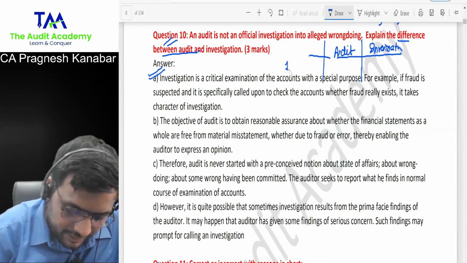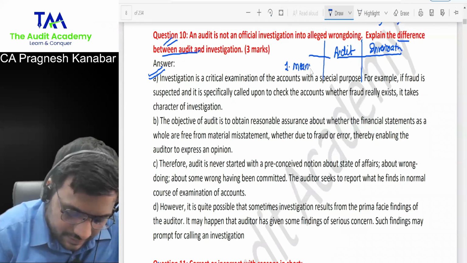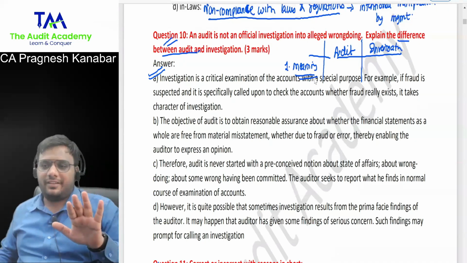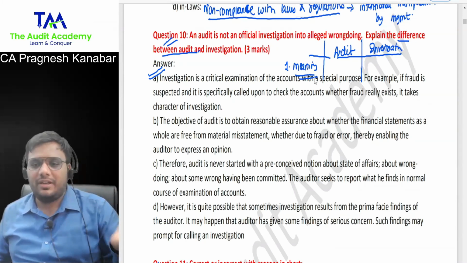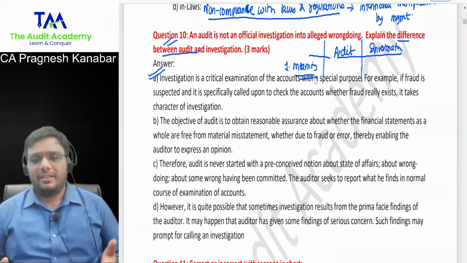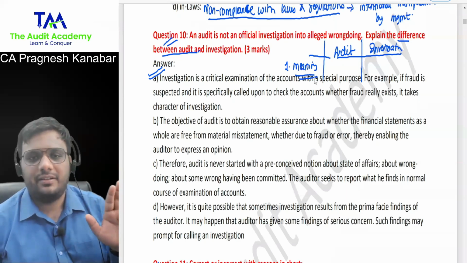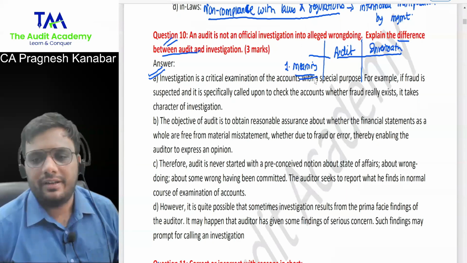First point, meaning. You can give this presentation also, it is fine. If you like it in this manner, it is okay. But in the module, they have given it in paragraph form. So even if you write it in paragraph form, it is fine. Not every distinguished between will require this.